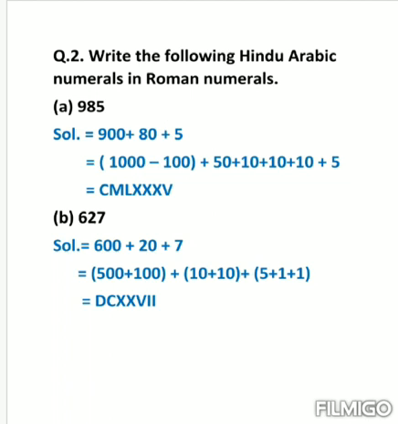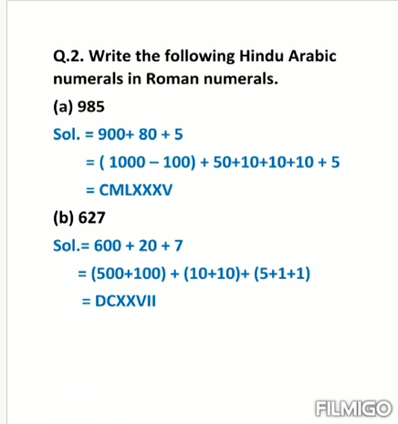So how we can write these two numbers? As we can write 900 in the form of 1000 minus 100 and 80 as 50 plus 10 plus 10 plus 10. And for 5 we have symbol, so we can write 5 as it is. Now when we have to show the subtraction, what we have to do? We have to write the smaller value symbol to the left of greater value symbol. हम greater value symbol के left में smaller value symbol को लिखते हैं जब हमें subtraction show करना होता है.